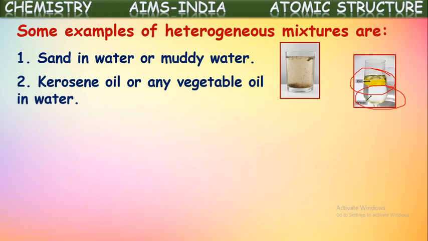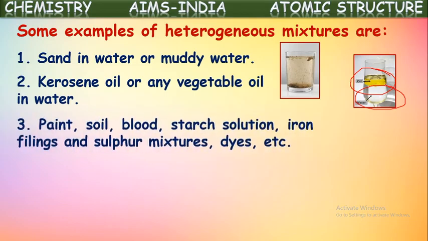So such kinds of mixtures are called heterogeneous liquid mixtures. And these two types of liquids are called immiscible liquids. The liquids which do not mix one into another are called immiscible liquids. So the mixture of two immiscible liquids comes under heterogeneous mixture.